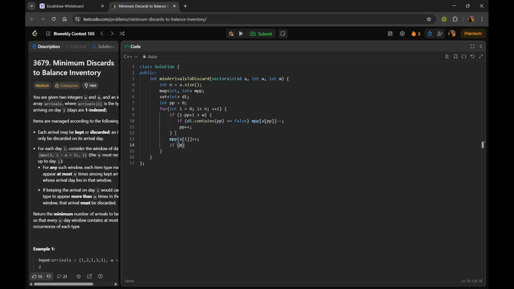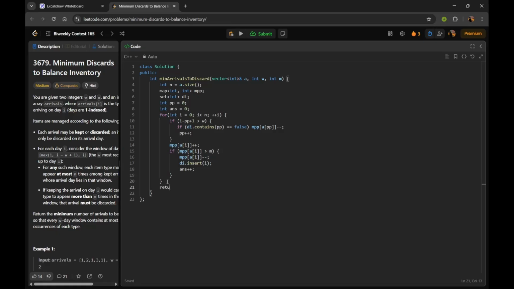If the frequency of the current item exceeds the limit, then we have to discard this, and also we will update the discarded items set by inserting this index, and in this case our answer will increase by that.